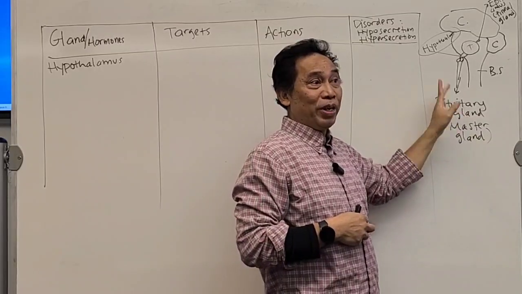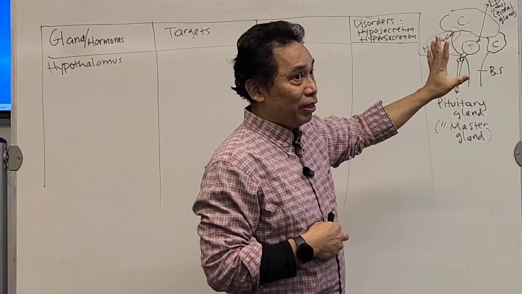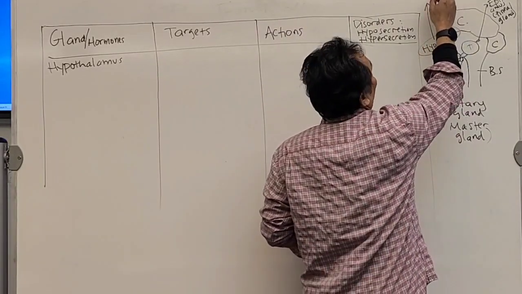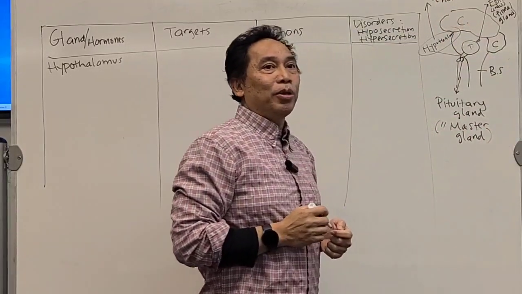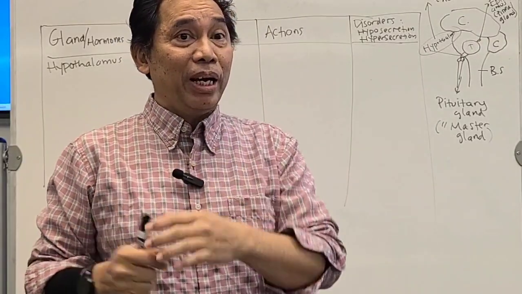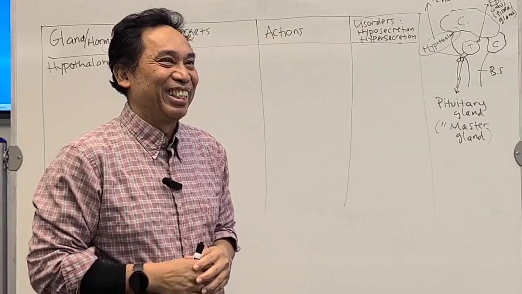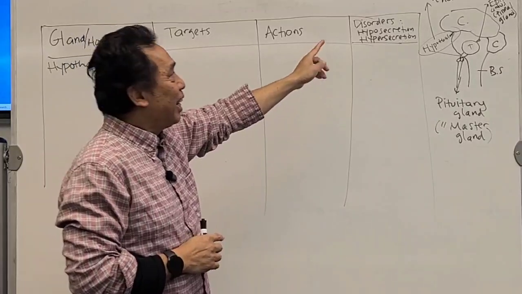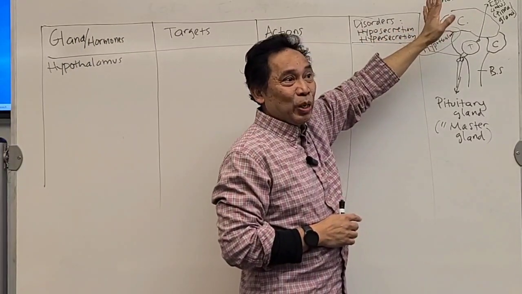Are you with me? Now we're going to see how it controls it. The hypothalamus produces 9 hormones. You can imagine that, so many hormones produced by the hypothalamus. 9 of them. Is the recording okay? Okay. Now, we're going to list the 9 hormones over here, and then what the target cell is and what action.